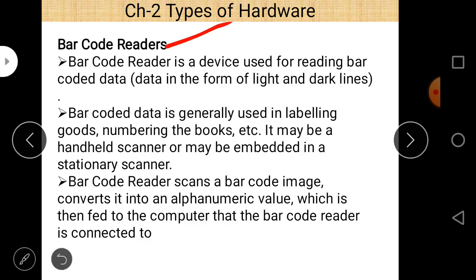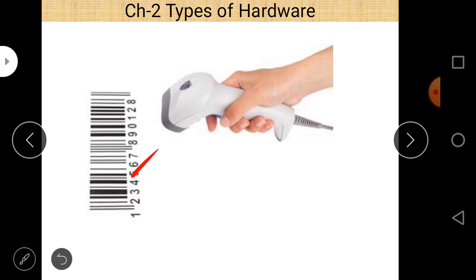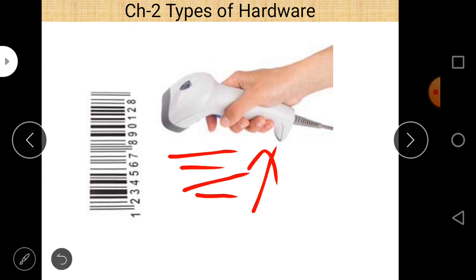Then is the barcode reader. This is a barcode reader. This is a barcode. So the code is given in the shapes of different bars, and the space between different bars and the length and width of the different bars also matter. They show different types of information.